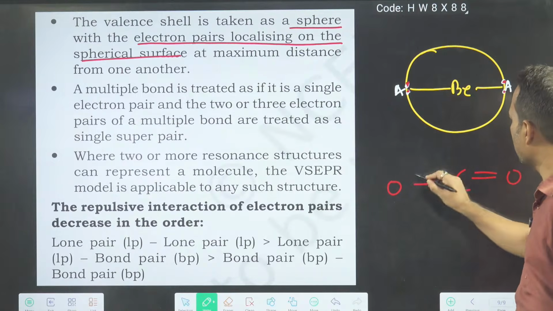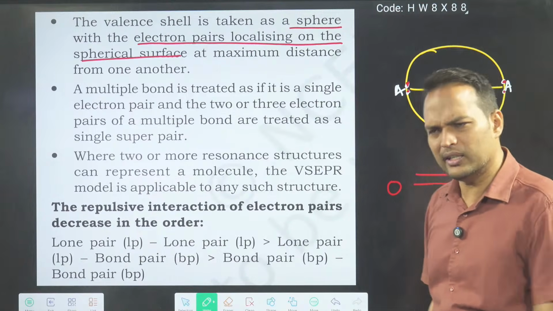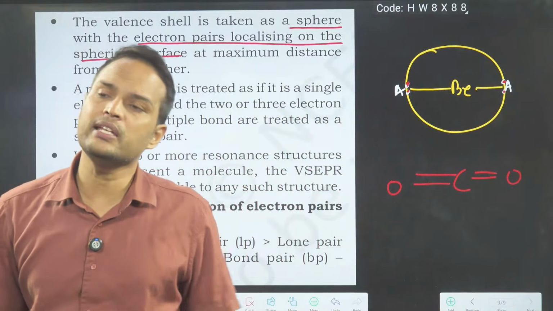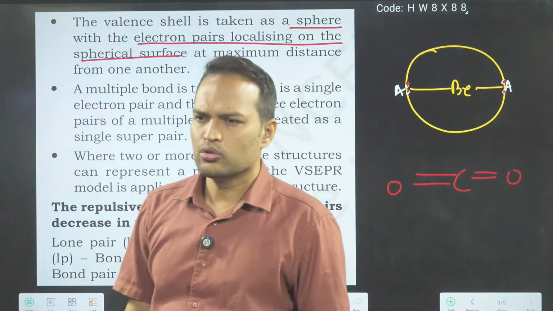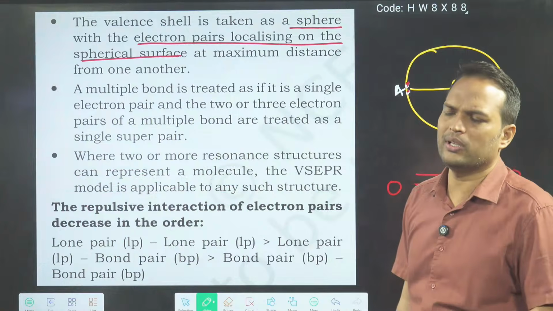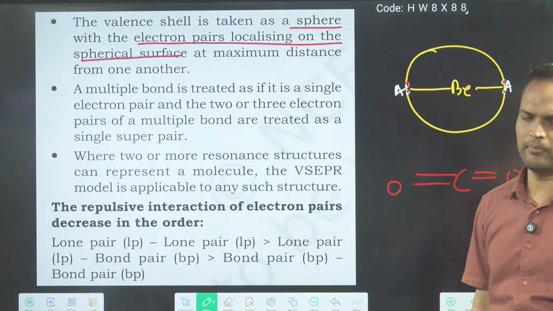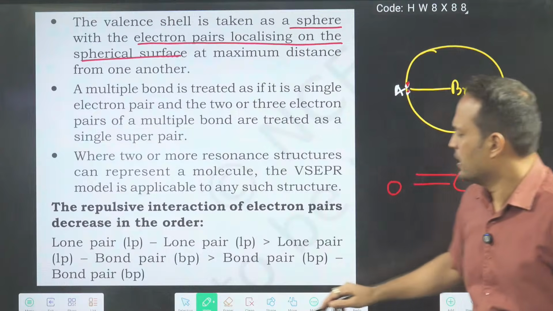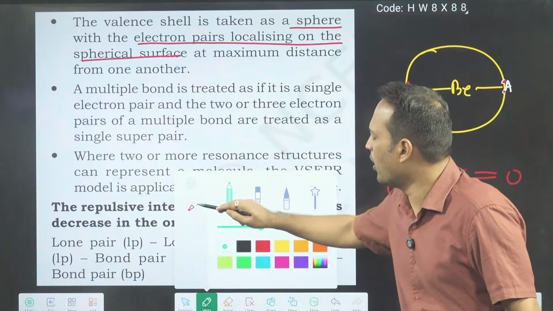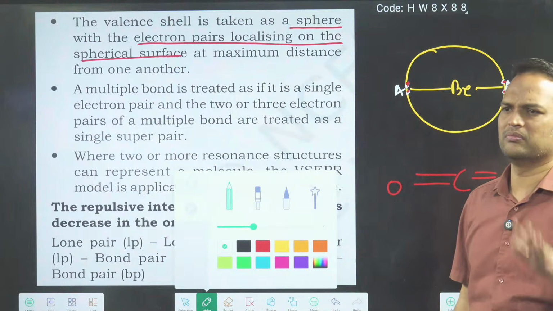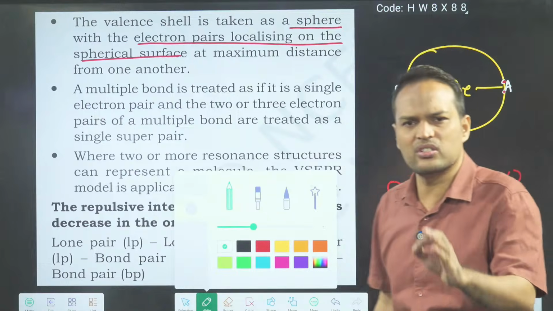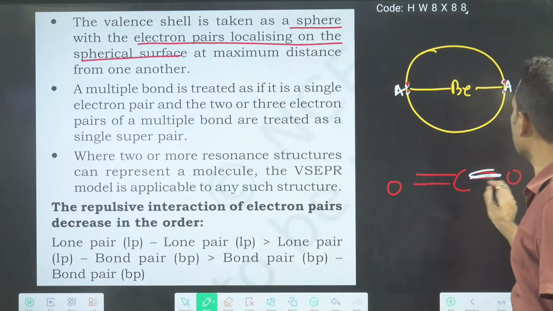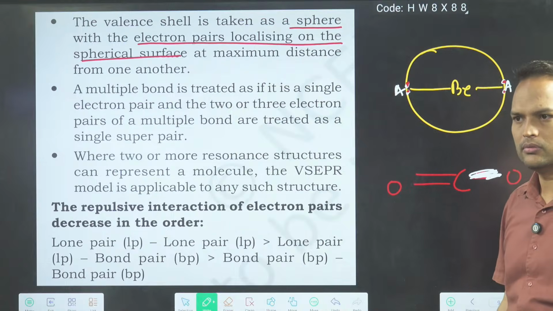If you make a pi bond here, it is still linear. So pi bond has almost no role in telling the shape of a molecule, which is mainly told by sigma bonds. That's why they are saying that if there is a double bond or triple bond, ignore it. Assume the double bond like a big single bond.